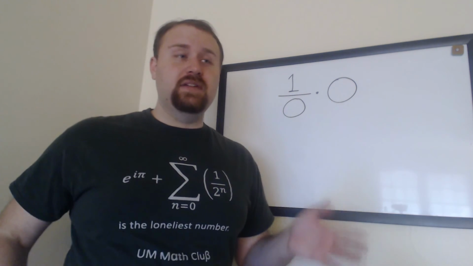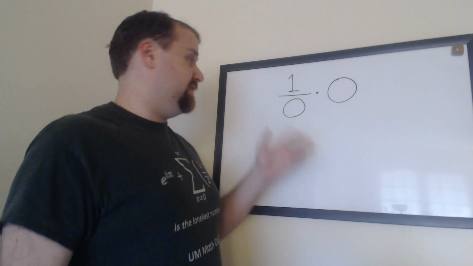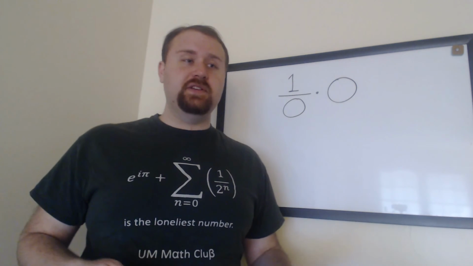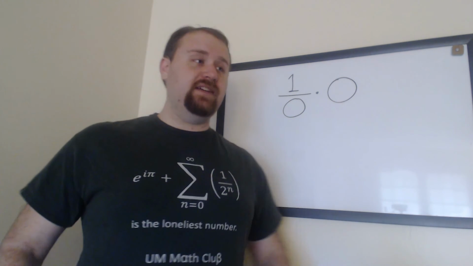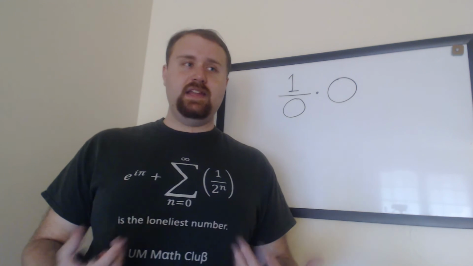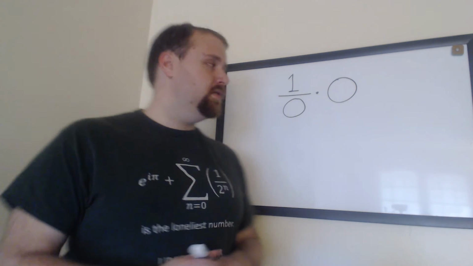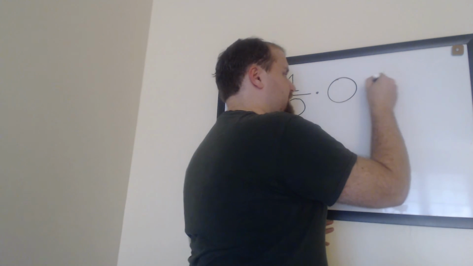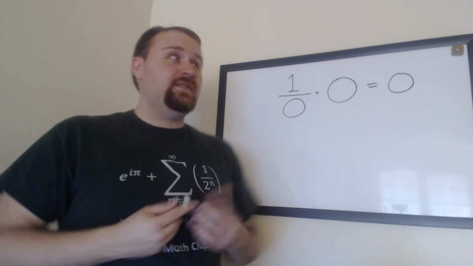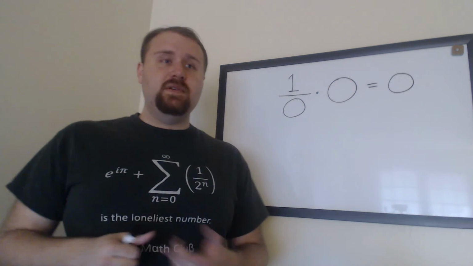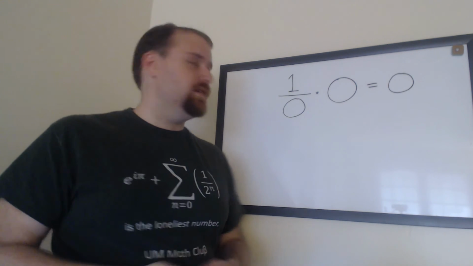Normally, I know that anything multiplied by 0 is 0. Multiplication is like adding groups. If I have 0 groups of something, I don't have anything, then logically I should have nothing. I should have 0. So this has to be 0. But on the other hand, I know that if I multiply a number with its reciprocal, I should always get 1.